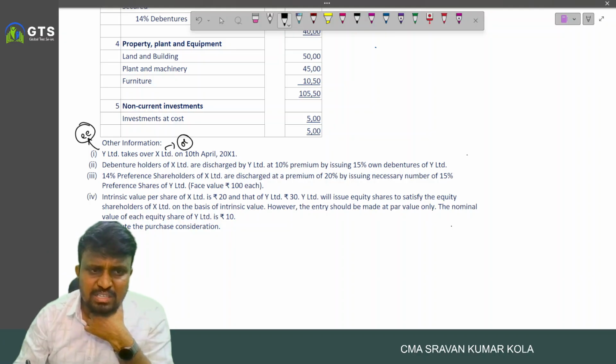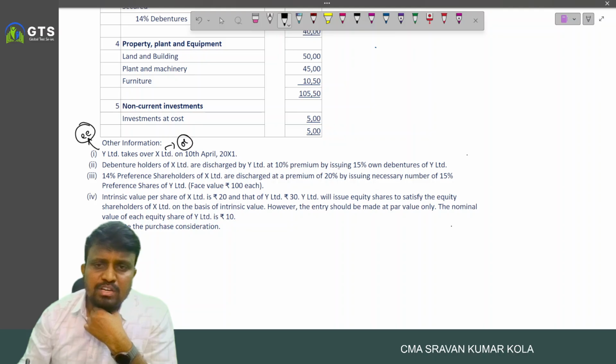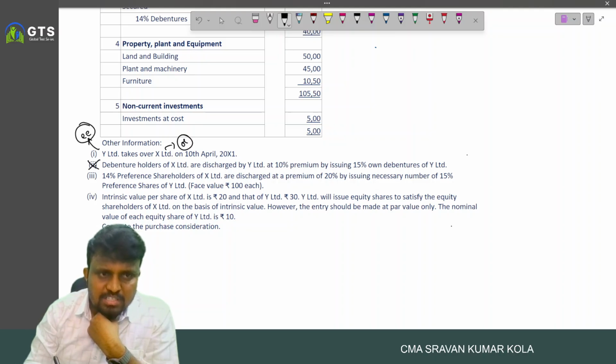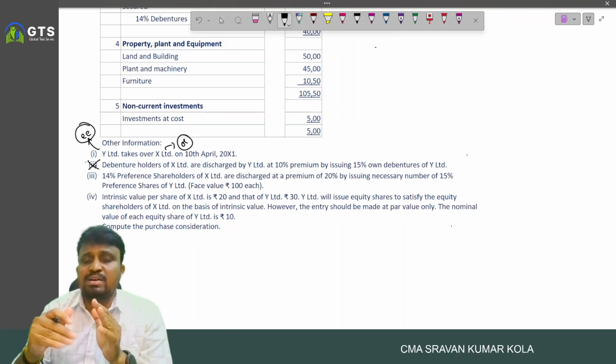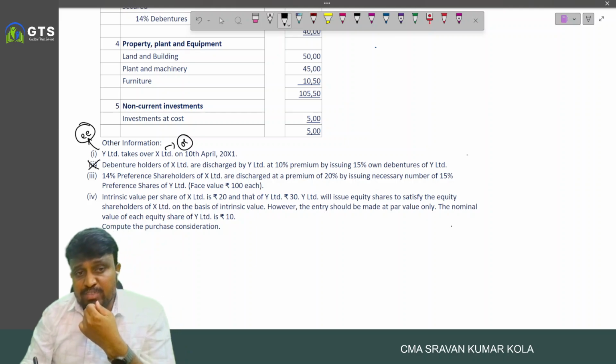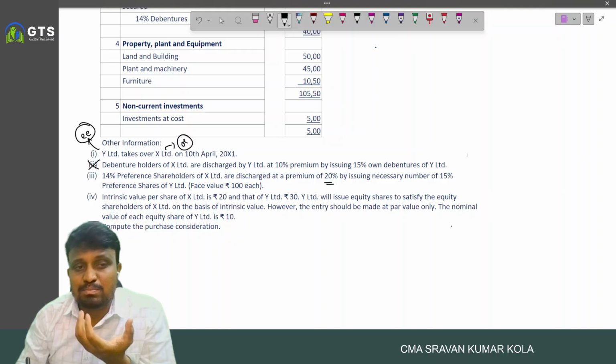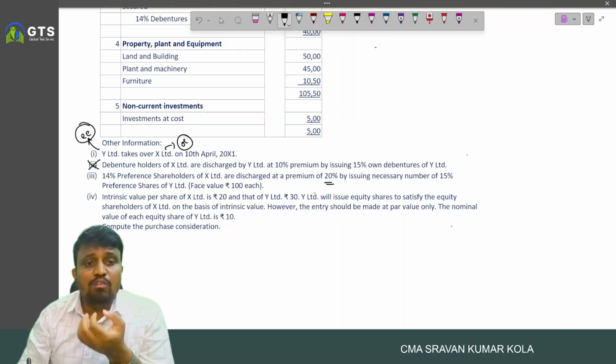Debenture holders of Excel Limited are discharged by Y Limited at a 10% premium by issue of 15% debentures. And remember, this does not form part of PC, because the amount payable to debenture holders never forms part of PC. 14% preference shareholders of Excel Limited are discharged at a premium of 20% by issue of the necessary number of 15% preference shares of Y Limited.